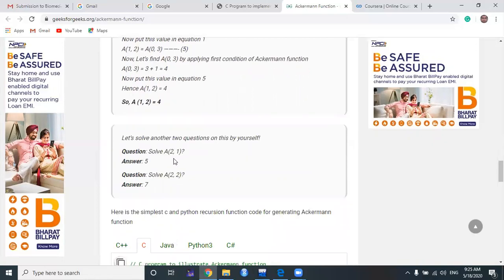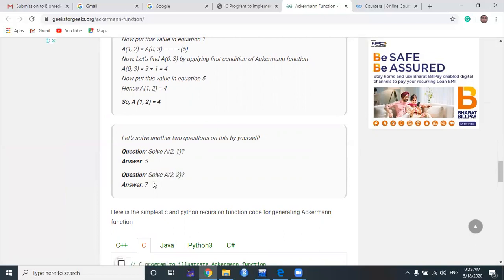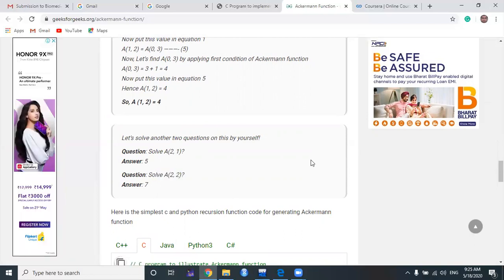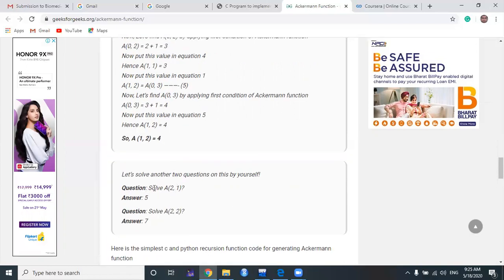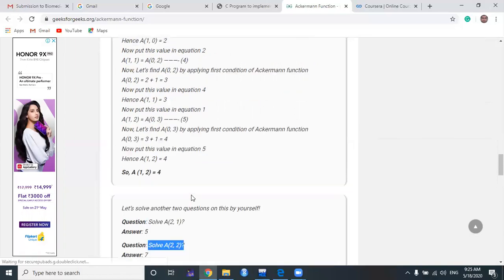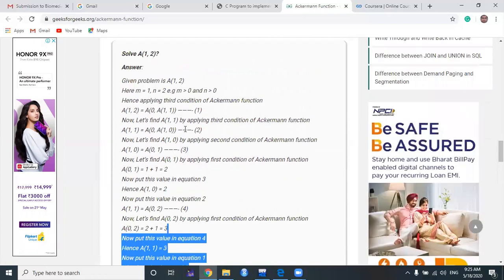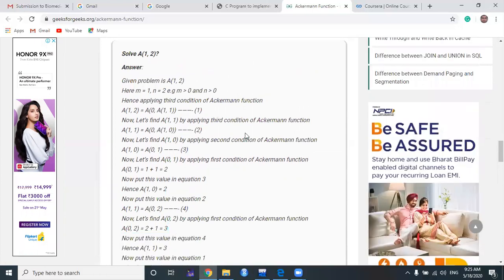Now at your home you should try this. A of 2, 1 is equal to 5 and A of 2, 2 is equal to 7. To understand the use of the Ackermann function, you have to solve these two examples by your own hand, just like this one, A of 1, 2. It's very simple. I think you can understand these things.